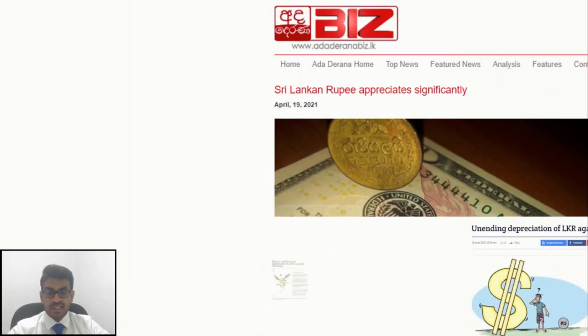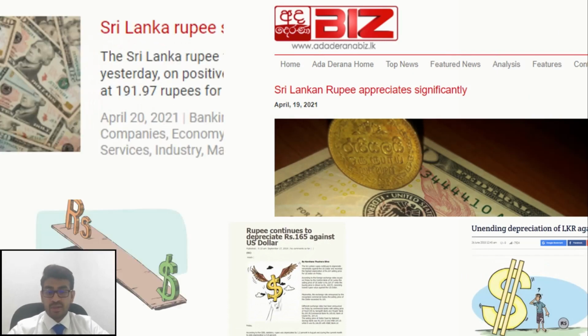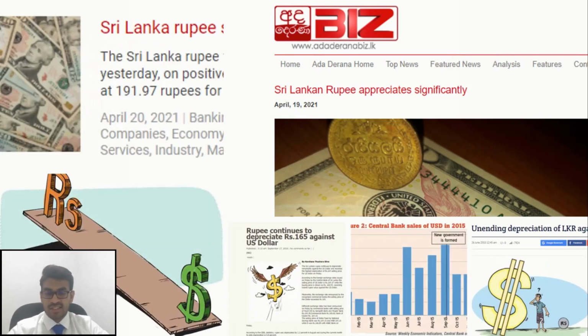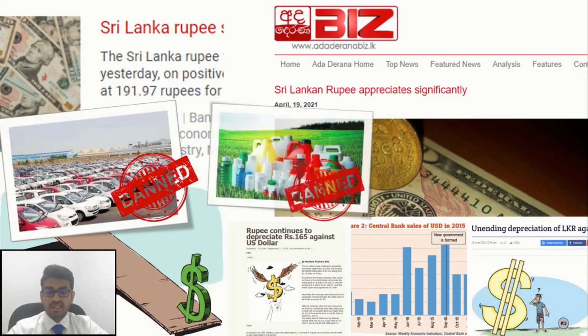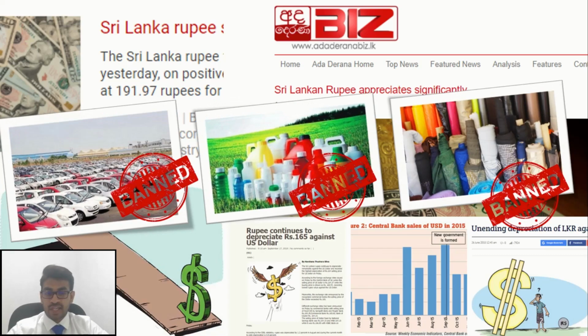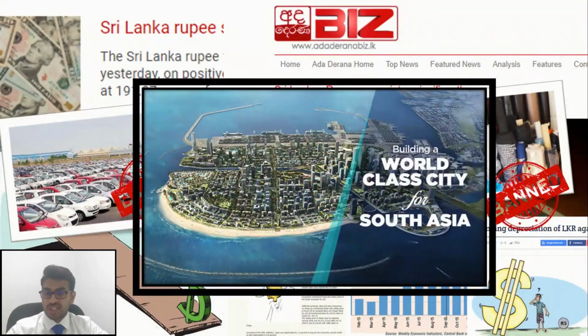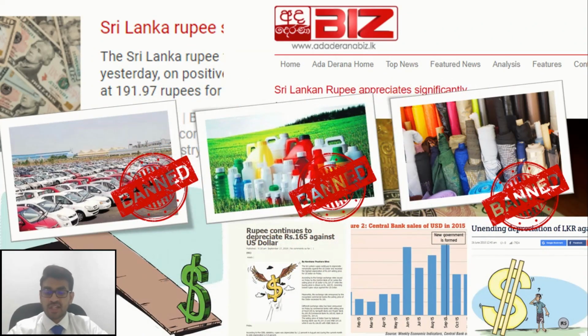As you can see in this article, USDLR exchange rate rapid fluctuation is a hot topic in Sri Lanka these days. As we all know, the Central Bank of Sri Lanka is struggling to control the rapid depreciation of the Sri Lankan rupee by taking many measures, like banning the import of vehicles, agrochemicals and apparel, to limit major dollar outflows. At the same time, the Sri Lankan government is trying to attract huge foreign direct investments to the country, like the Port City project, to control the balance of payments. With the impact of all of these, the exchange rate of Sri Lanka is rapidly fluctuating on a daily basis.